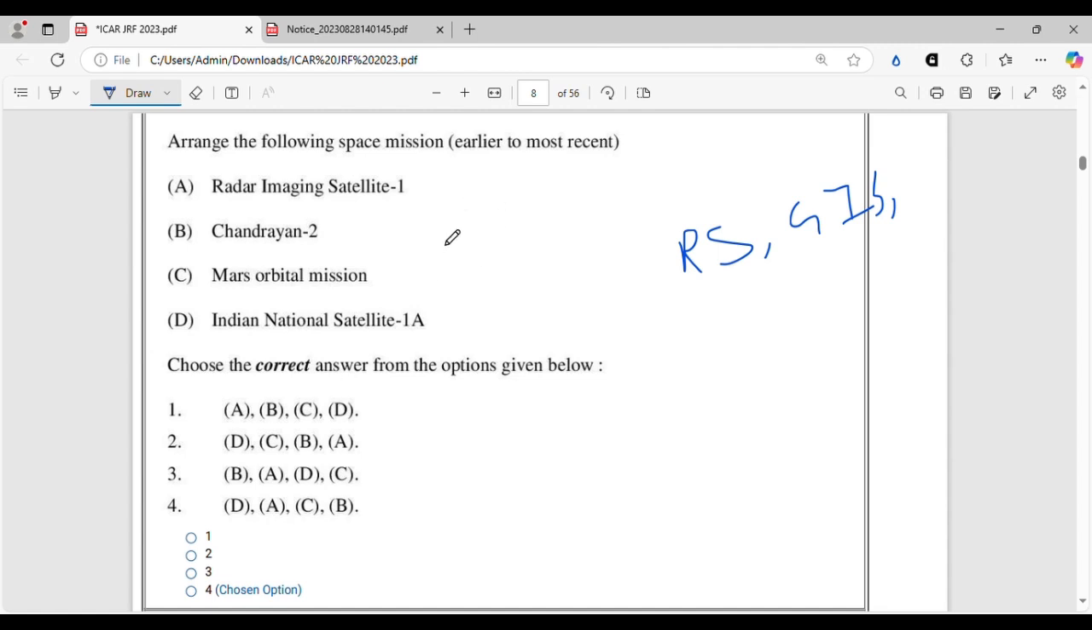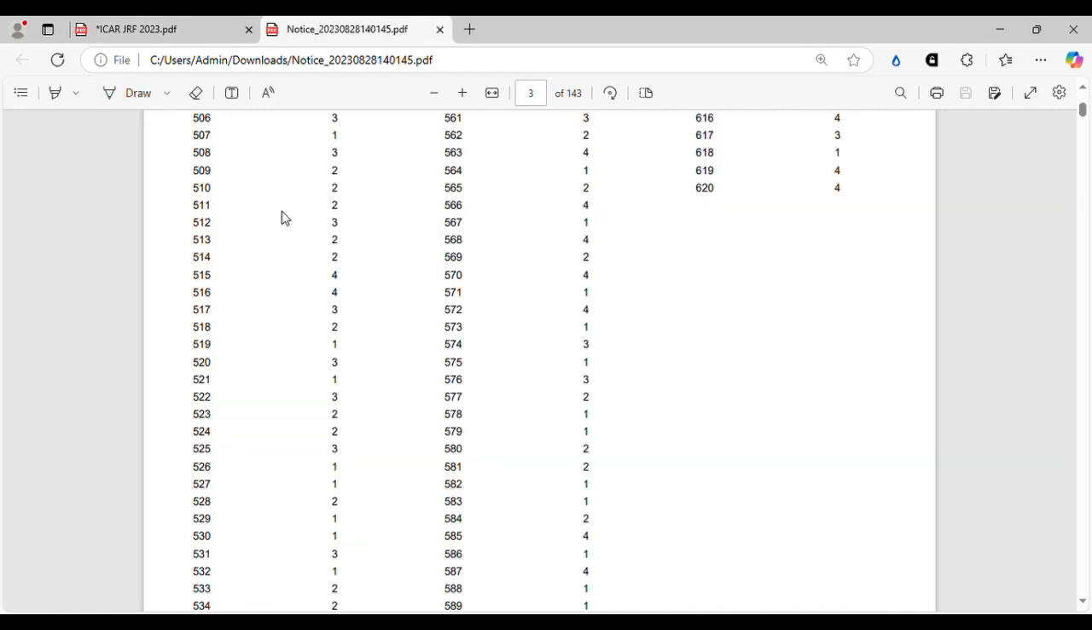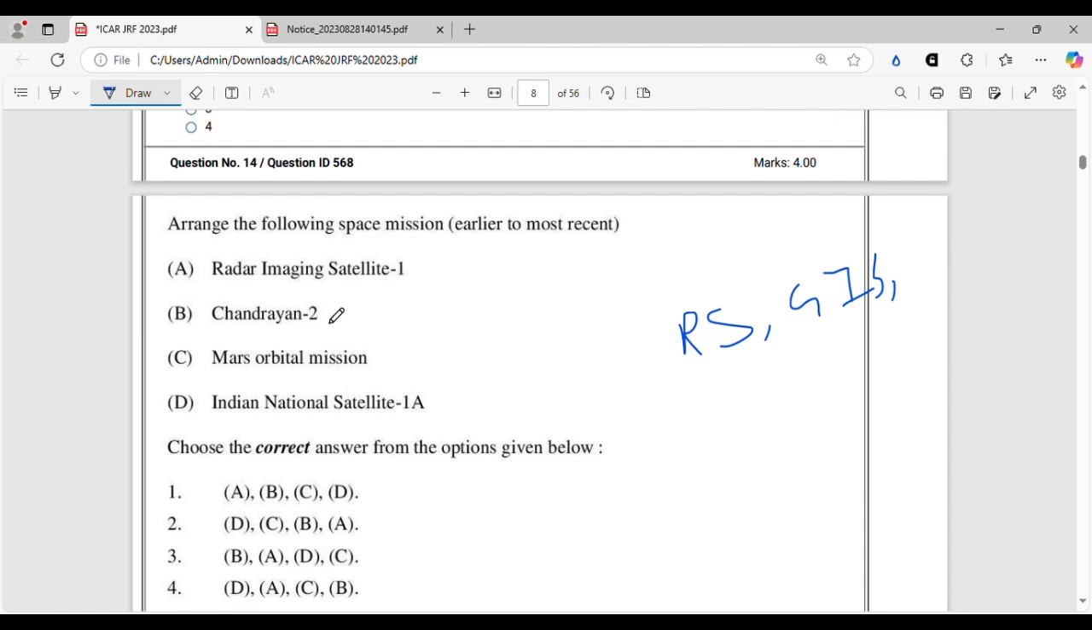This question you might not find in any book. You have to consult the newspapers and the websites, and you have to be regularly updated about this. I can say that in JRF 2023, they asked a lot of questions from remote sensing and GIS, and it was the critical rank deciding factor that year. Here we have to arrange the space missions from earliest to most recent, so the earliest one will come first and the most recent one will come last.